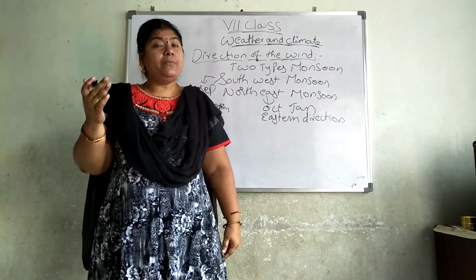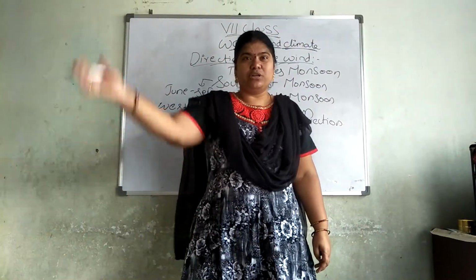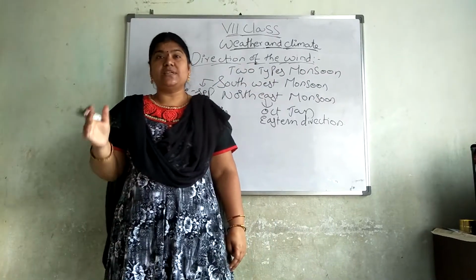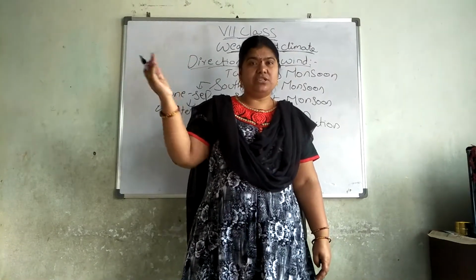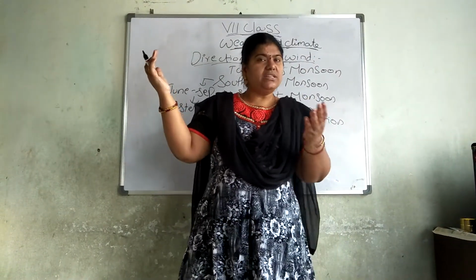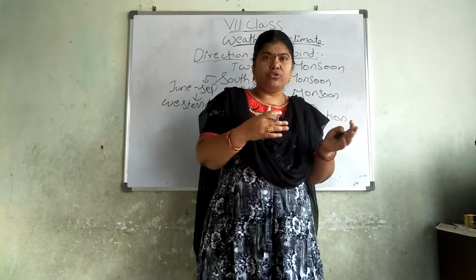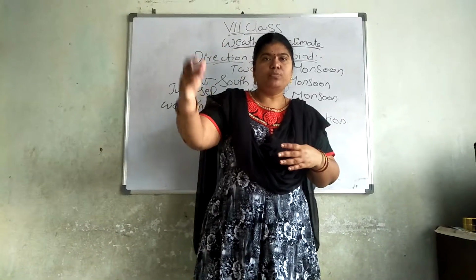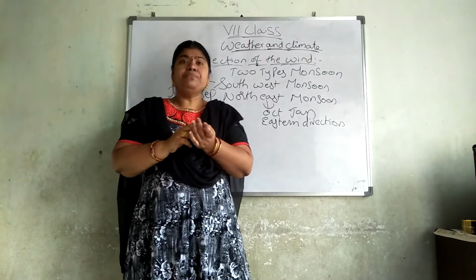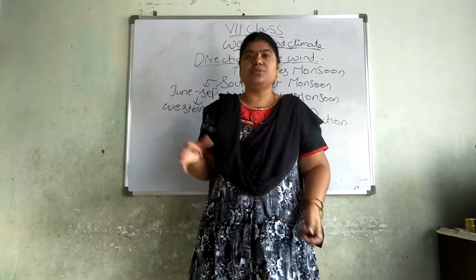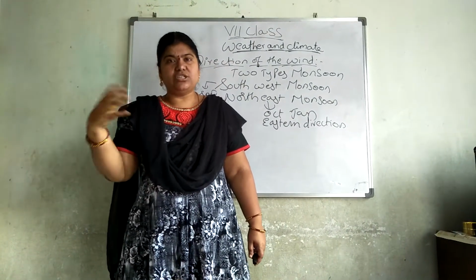You know that the people who are sailing in boats tie a cloth to the boat. Did you observe it any time? To ships and boats, they tie cloths. Why? To see which direction the wind is flowing. To whichever direction the wind blows, they won't go in that direction. Why? Because they have to go in the opposite direction. When the wind is blowing, if you go in that direction, will the boat move? No, it's not possible. So to know in which direction the wind blows, the boatmen tie a cloth to it. The movement of the cloth shows the direction the wind is blowing.